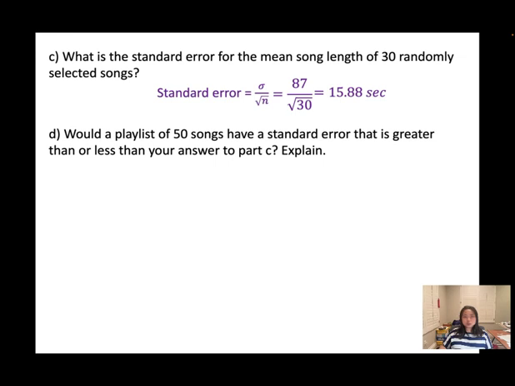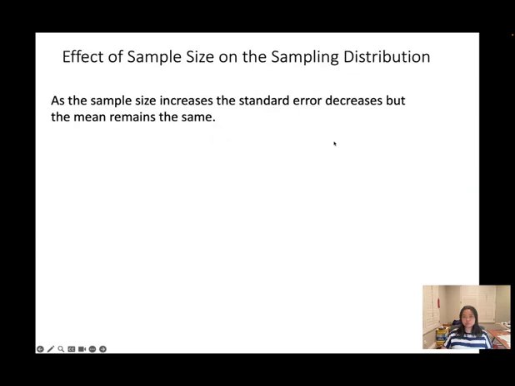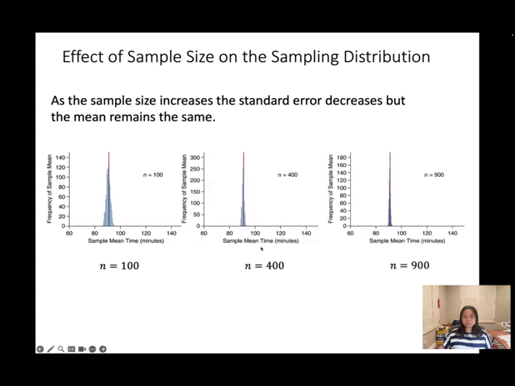Part D. Would a playlist of 50 songs have a standard error that's greater than or less than your answer to part C? Explain. When you increase the sample size from 30 to 50, what happens to the standard error? Remember this picture?